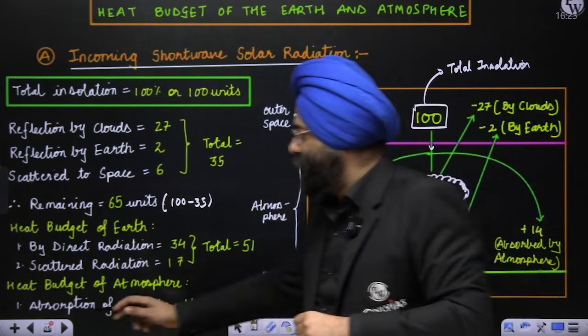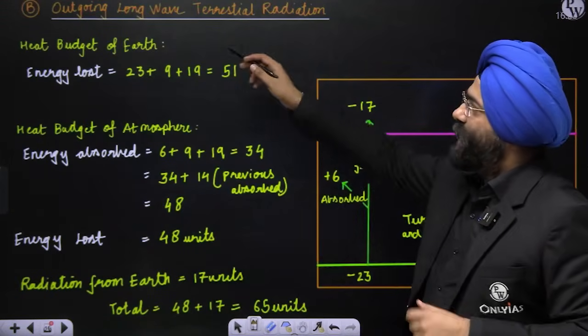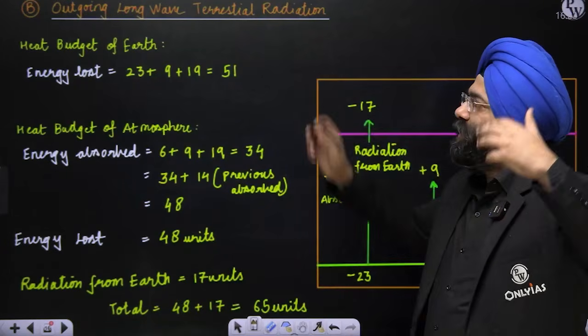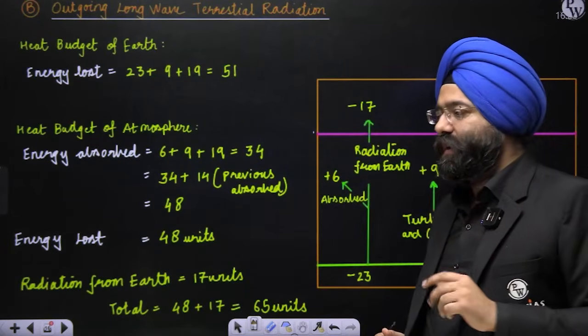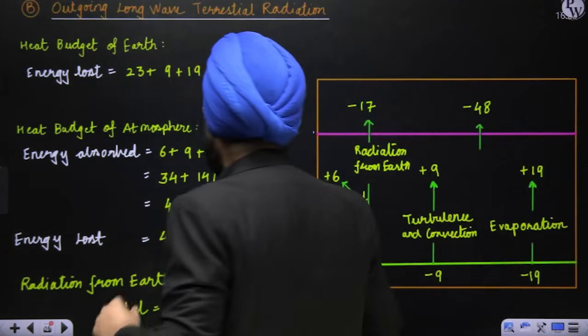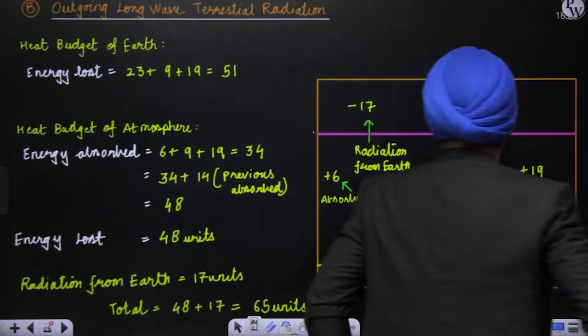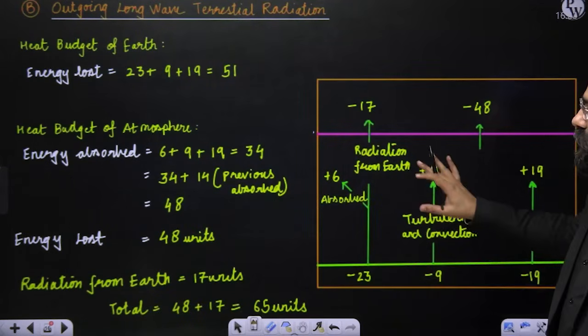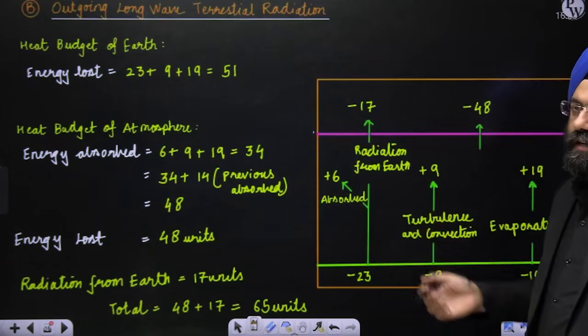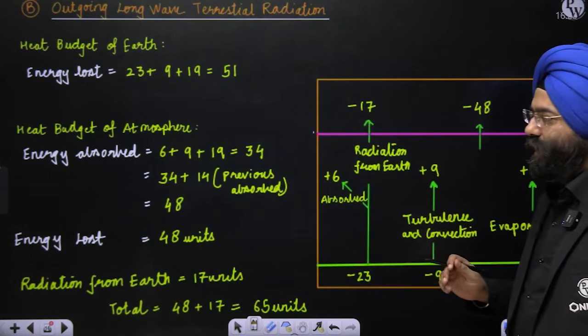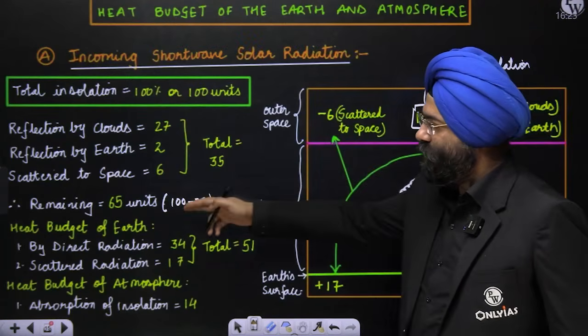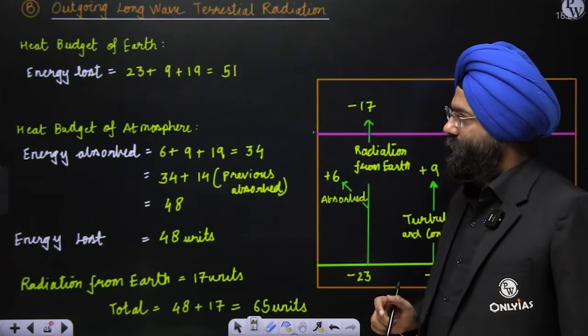Now comes the second part of the heat budget, which is the outgoing long wave terrestrial radiation. Now please understand this very well. You need to understand this well. See here. When we study this radiation which is going out, let us see it in a similar manner as we saw over here, the heat budget of Earth and the heat budget of atmosphere.